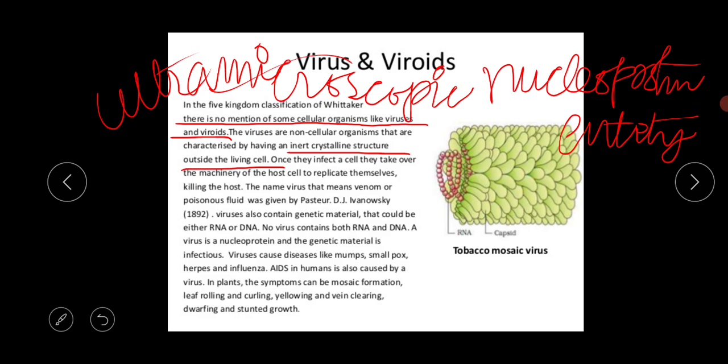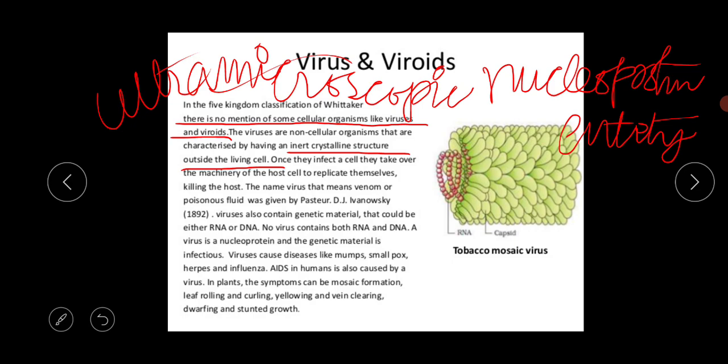So once they infect a cell, they take over the machinery of the host cell to replicate themselves. That's why it was first discovered by the scientist Mayer in the year 1886, studying the tobacco mosaic disease, which could pass through bacterial filters. So a virus is actually an obligate parasite. It cannot be grown on artificial culture medium. Living cells are essential.